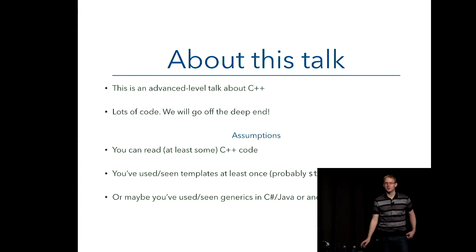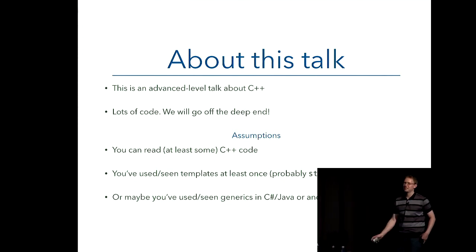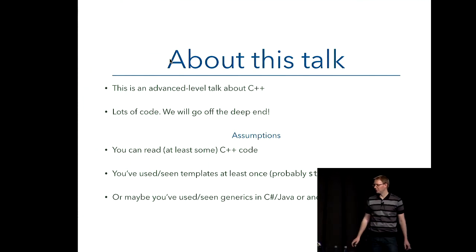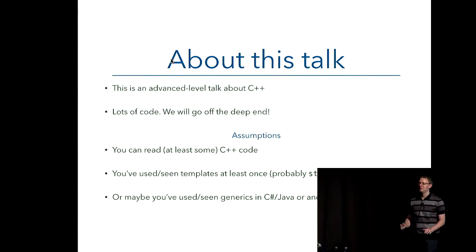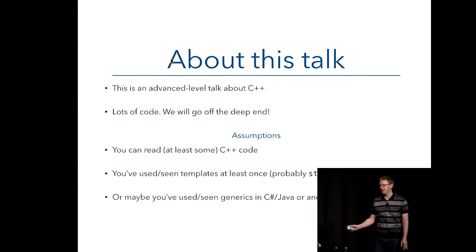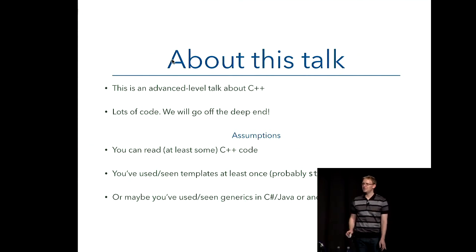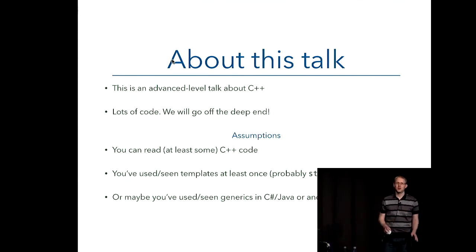So about this talk. This is an advanced level talk about C++. It's not a talk about computer science, it's a talk about programming. There's lots of code, as befits Codemania, I thought, and we'll go pretty deep into some stuff. So with that in mind, I'm assuming that you can at least read some C++, Java style, C# style code. Curly braces and semicolons is where it's at. If you haven't done deep C++, don't worry, hopefully you can follow along.